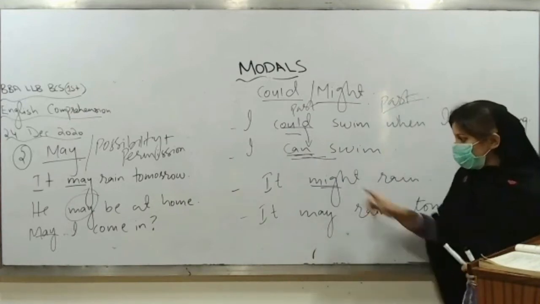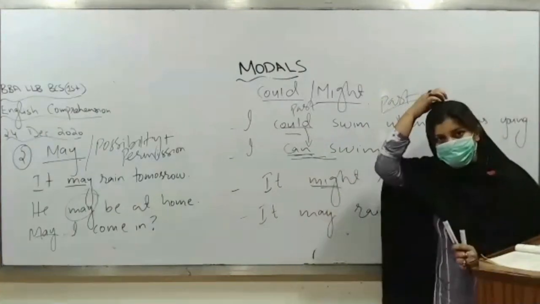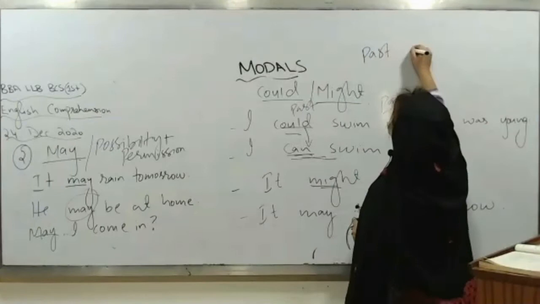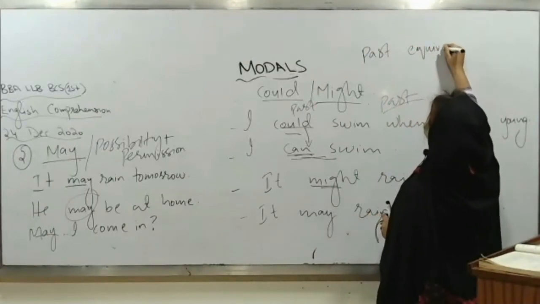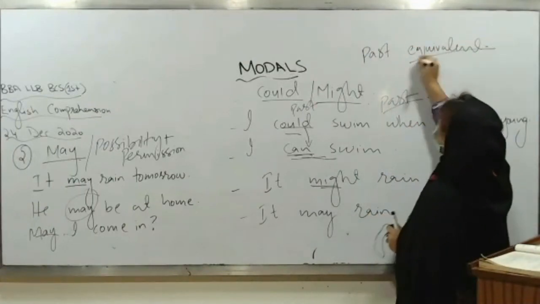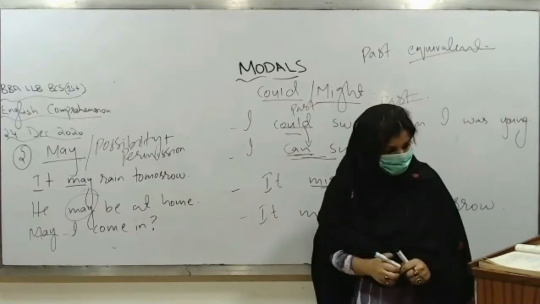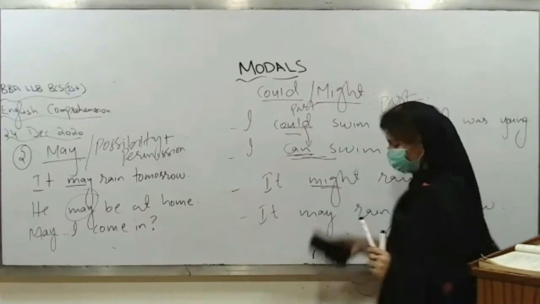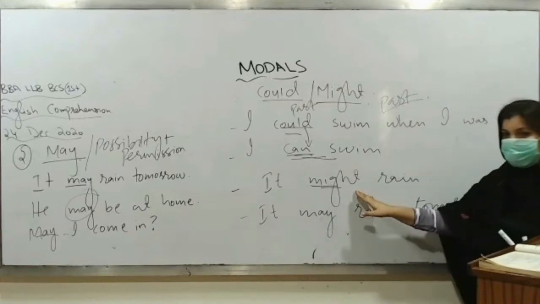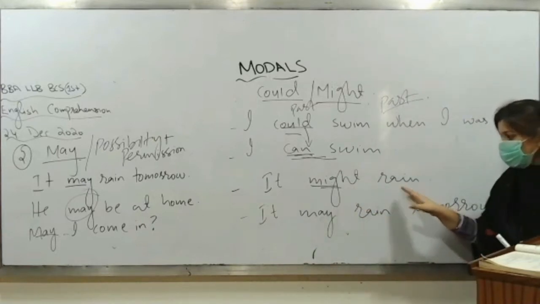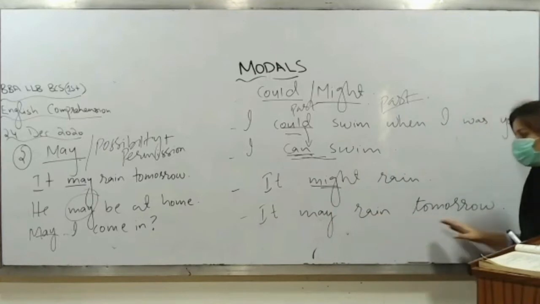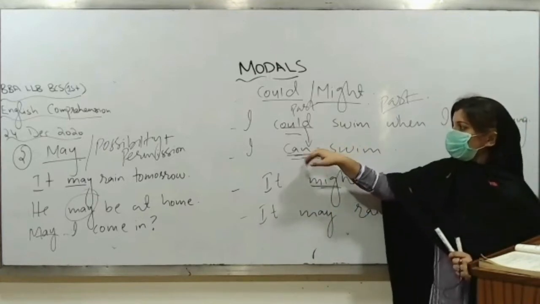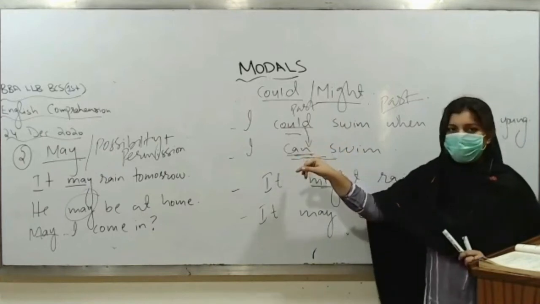When you are using might and you are using may, मैं यहाँ पे past equivalent भी लिख लूं, means equal to past, right? Okay जी. Next is what? It's might here. It might rain. It may rain tomorrow. So who will tell me the difference after having the idea between could and can?